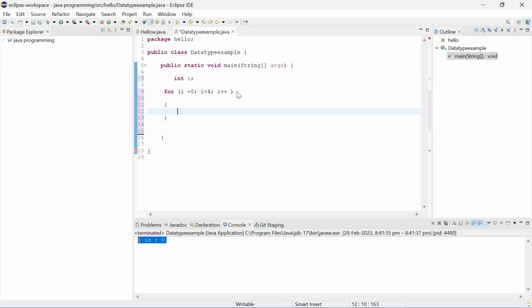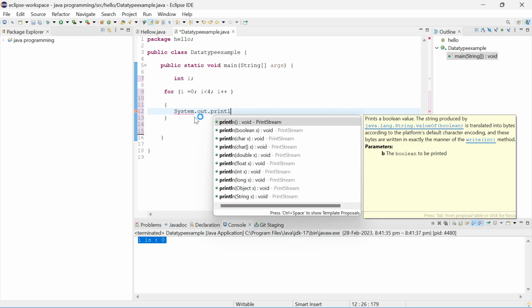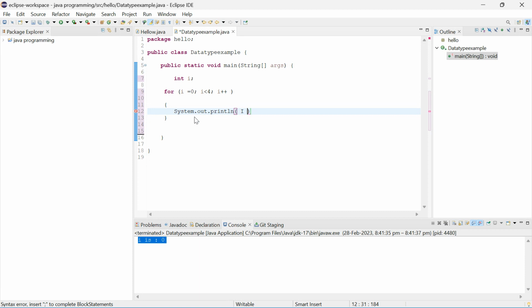Open the braces, don't forget to open the braces. Here I will write my statements. System.out.println, "i value is", you have to write it in double quotes, don't forget that.